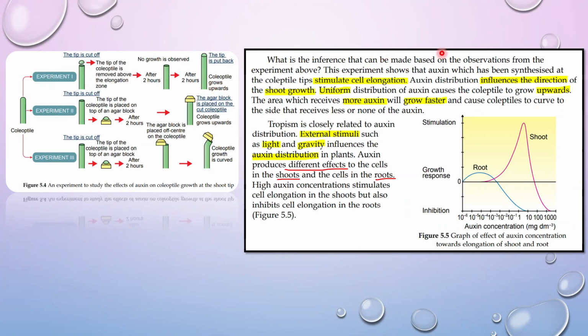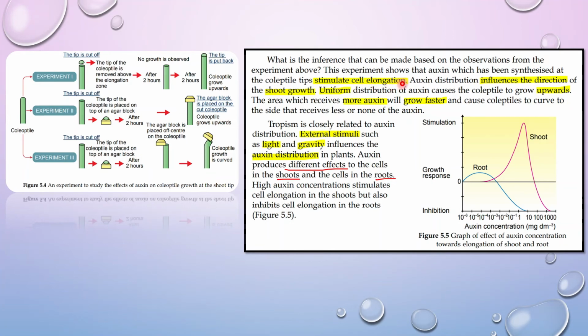What inference can be made? This experiment is showing to us that auxin, which has been synthesized at the tip of the coleoptile, here at the tip there is auxin. Okay, so this auxin is responsible for stimulating cell elongation.